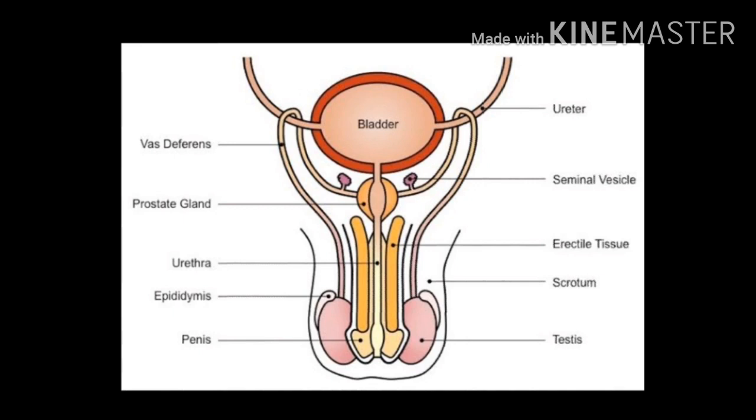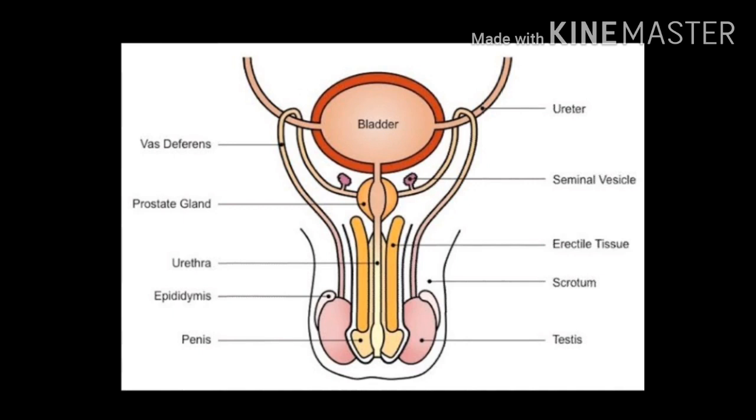Then there is urethra, which is a long tube arising from the urinary bladder to carry urine. It runs through the penis and opens to the outside through the male genital pore. The semen from vas deferens also joins the urethra. Thus, urethra carries urine from the bladder as well as semen.